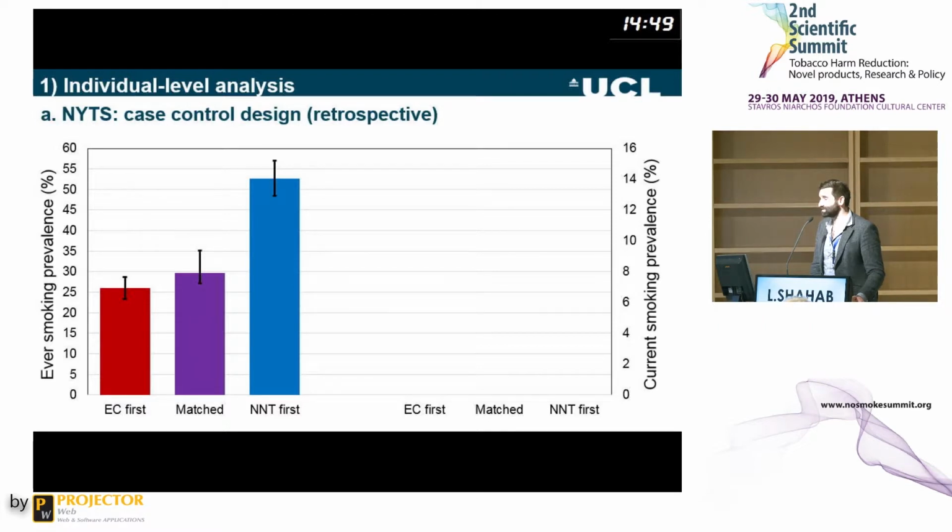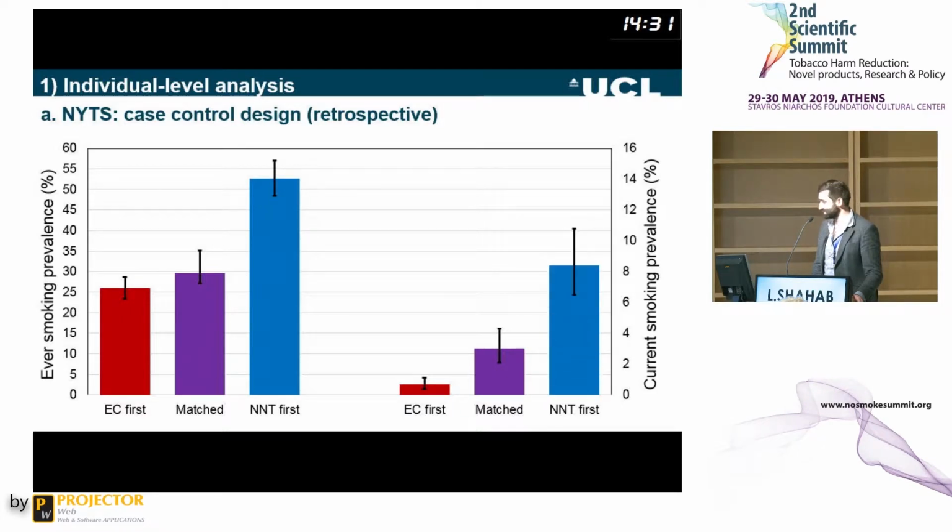So it suggests that whether you use an e-cigarette or not, in this particular analysis, there's no particular increase in ever smoking. Now, if we look at current smoking prevalence, only about 2% of kids who've used an e-cigarette first become current cigarette smokers. And then if you look at those who were matched, the matched control group, in fact, they're more likely. So there's a significant difference there. And then those in the behavioral control group also are much more likely to be a current cigarette smoker. So this is a significant difference here, suggesting, in fact, that e-cigarettes may be protective when it comes to subsequent smoking.